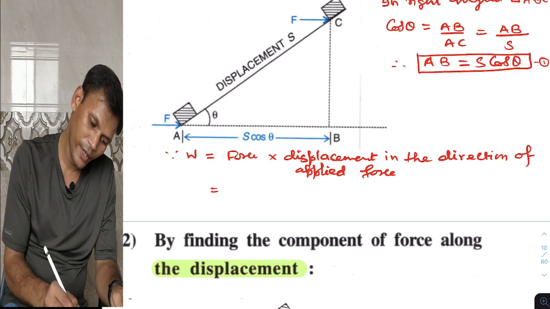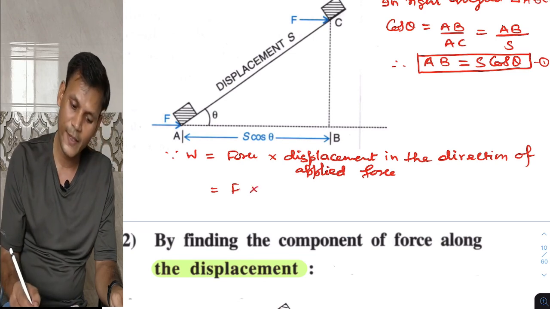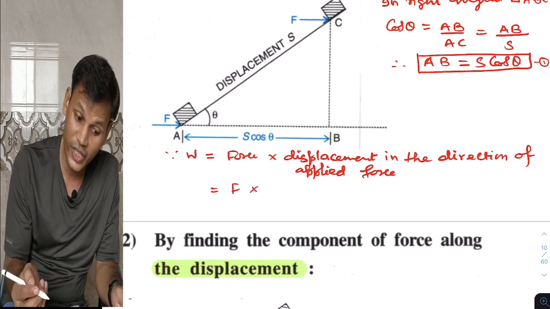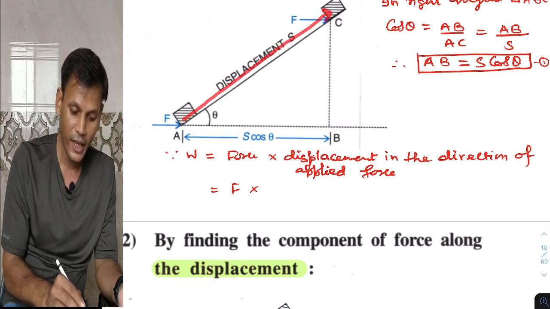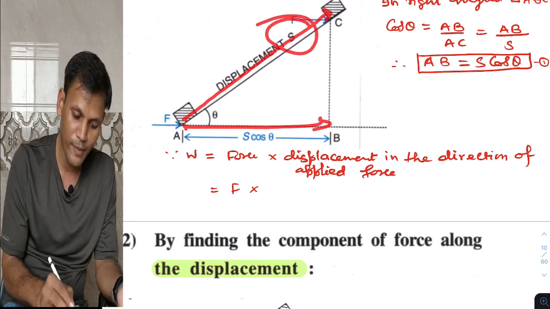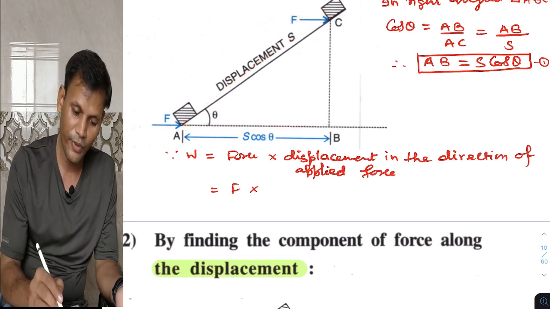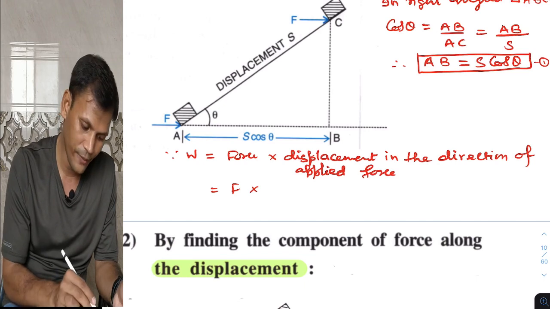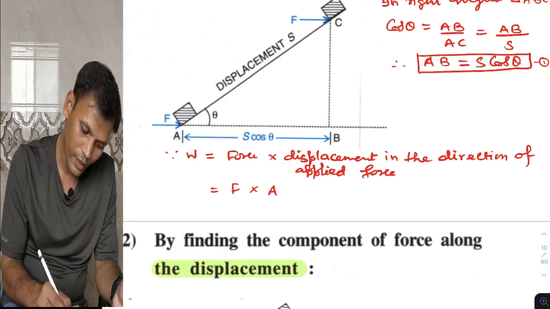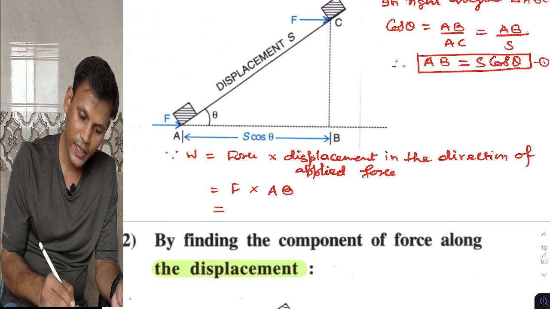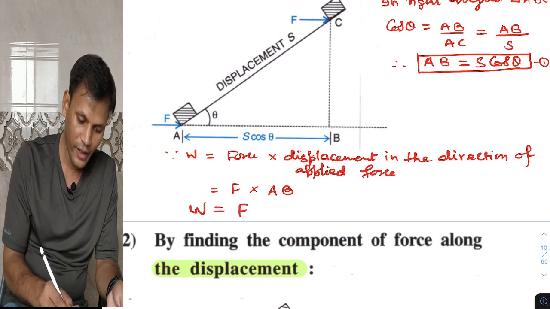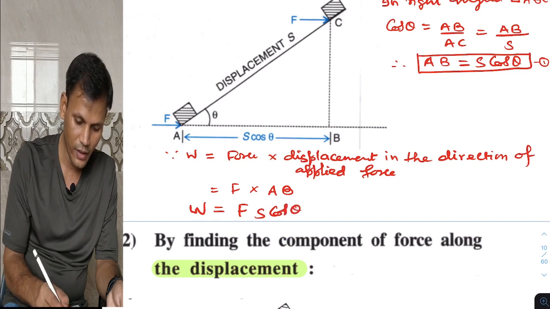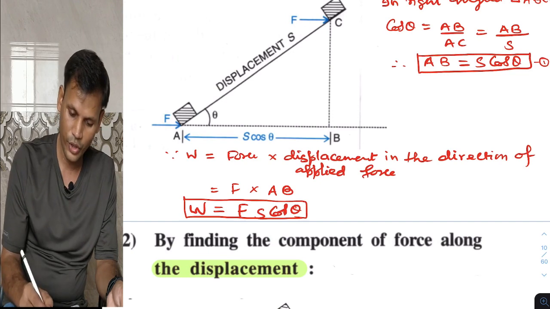So it will be force into displacement in the direction of applied force. That's the component we got already. The component of this displacement is AB. So we will get F into AB. But what is AB? AB is S cos theta. So W will be F S cos theta.